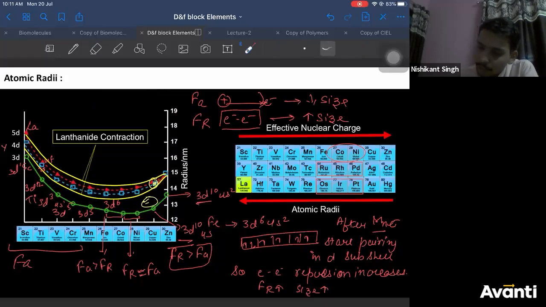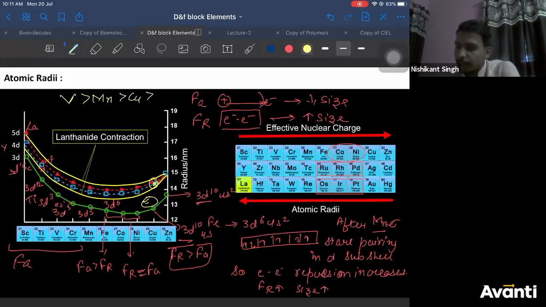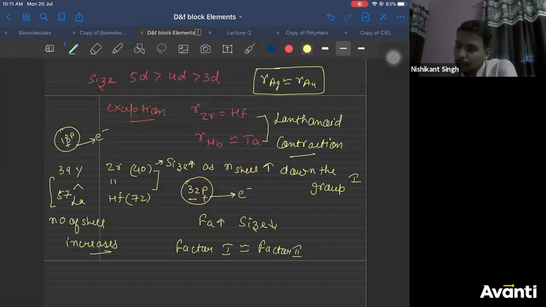So if you compare with copper, copper lies close to iron, okay? Or you can say close to manganese. So largest is vanadium, I would say, followed by manganese, followed by copper, and whatever was left. What was left?